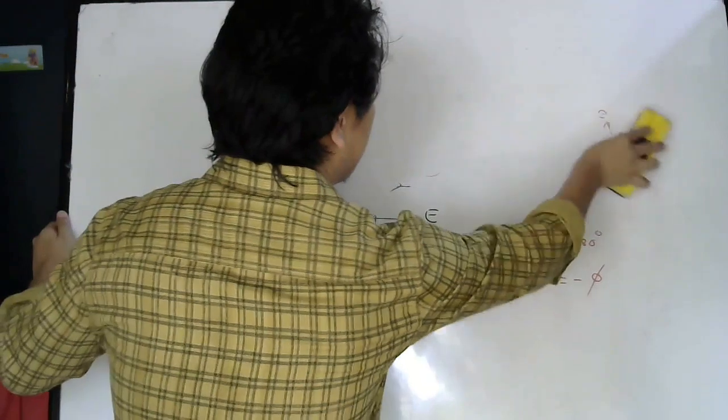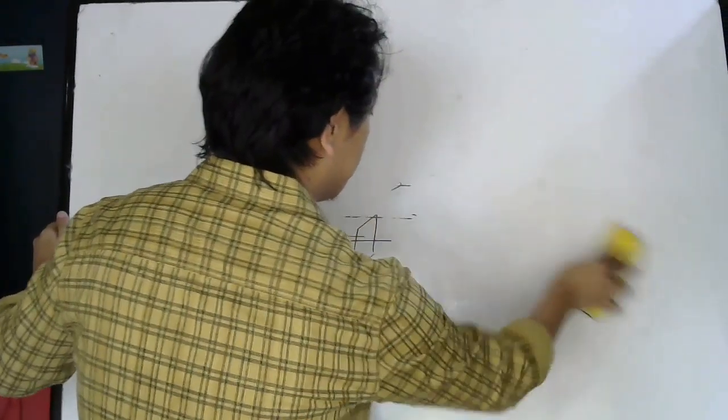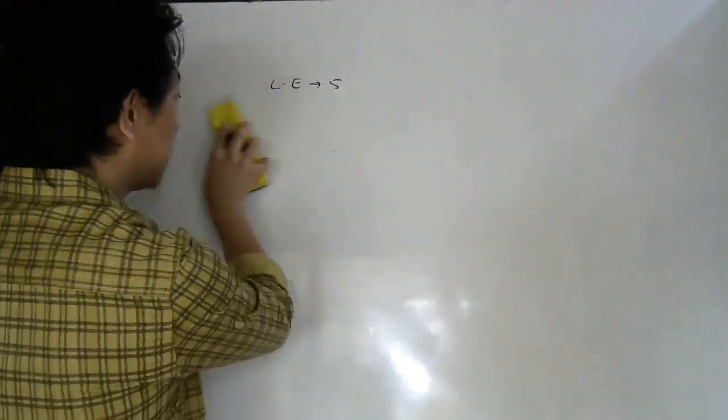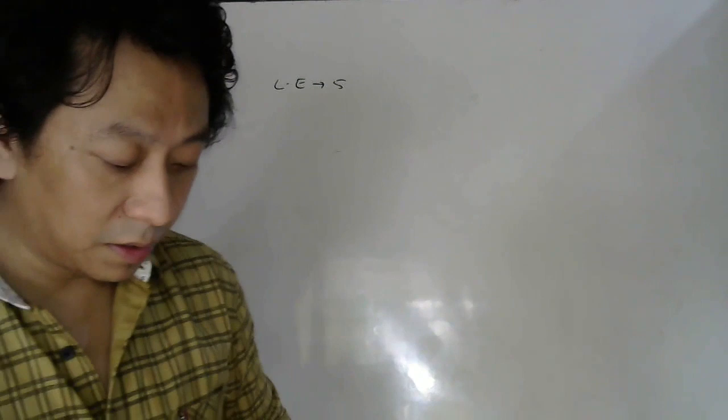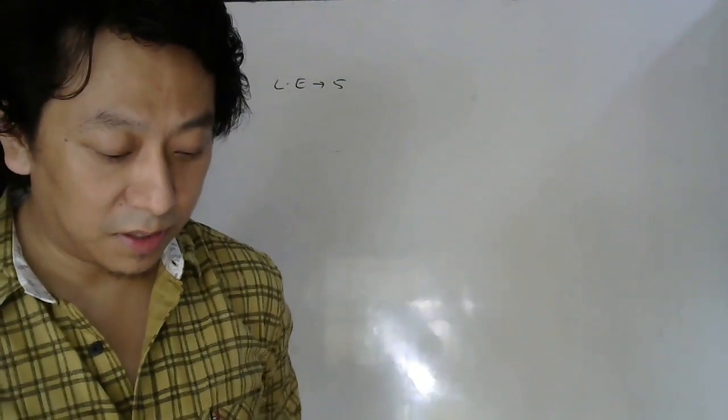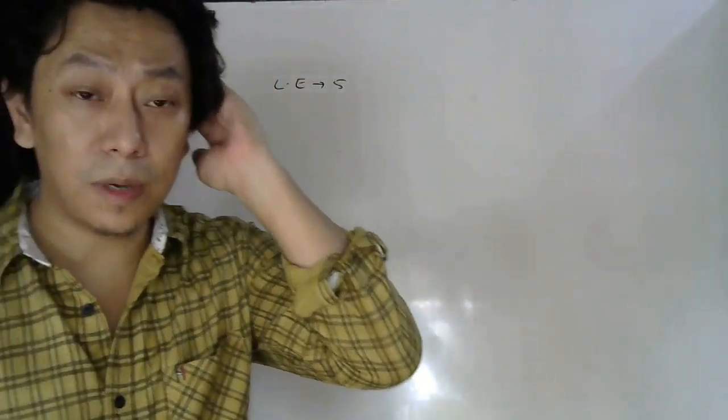Okay, let us see the next question now. Question number 2. So question number 2 says, a uniform electric field exists in a region directed along x-axis. So there is a uniform electric field along x-axis.